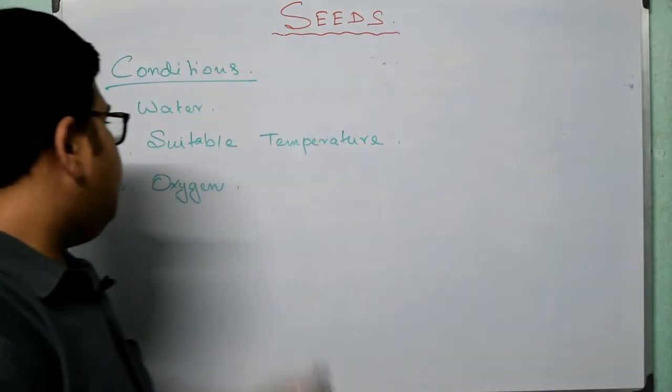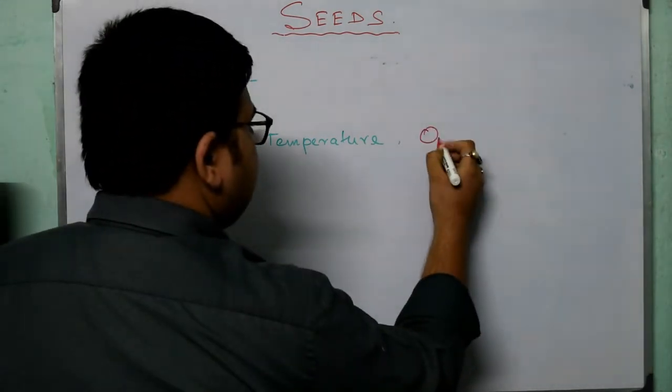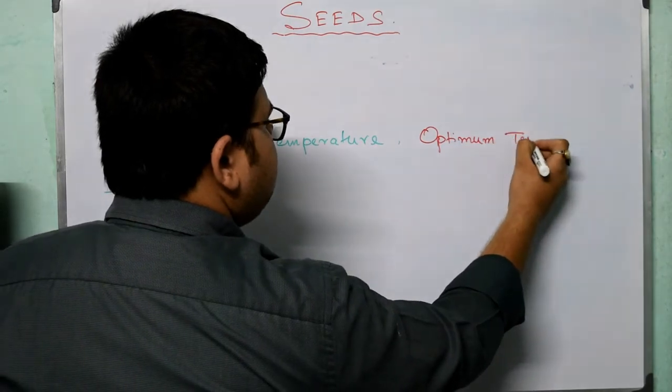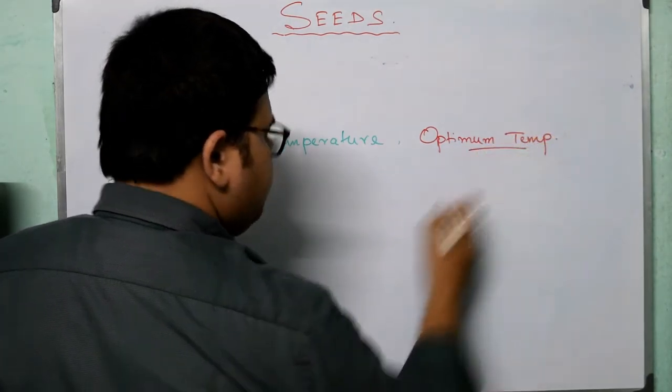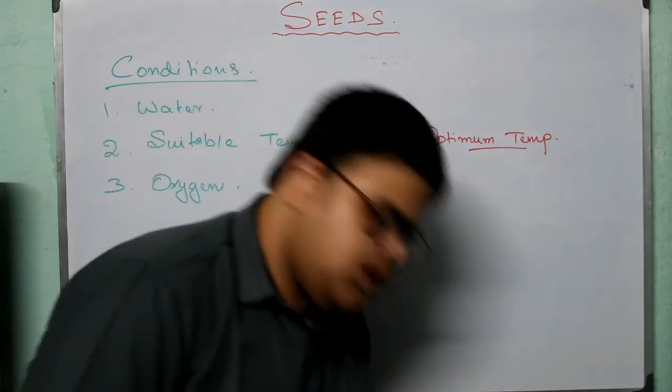And one more thing, suitable temperature we call the optimum temperature. Now what is this optimum temperature? Optimum temperature is neither too high nor too low.